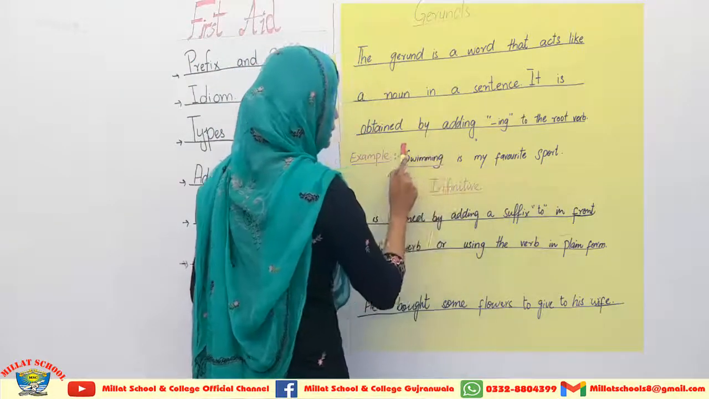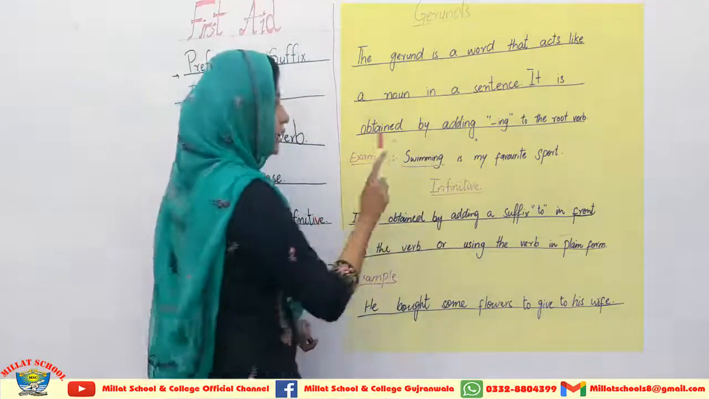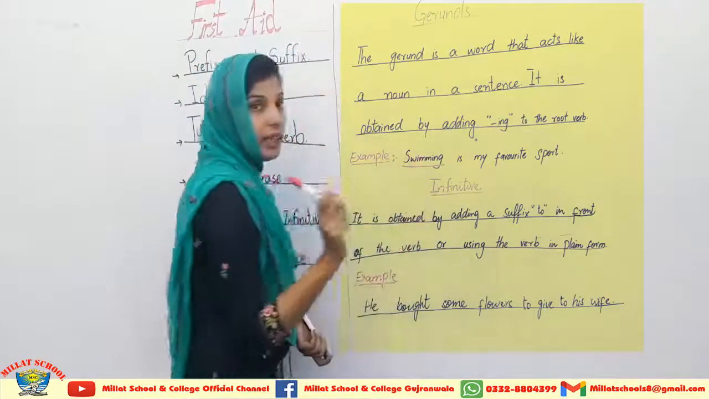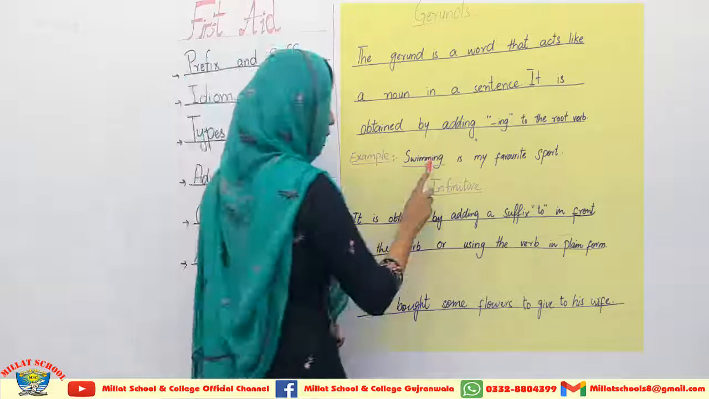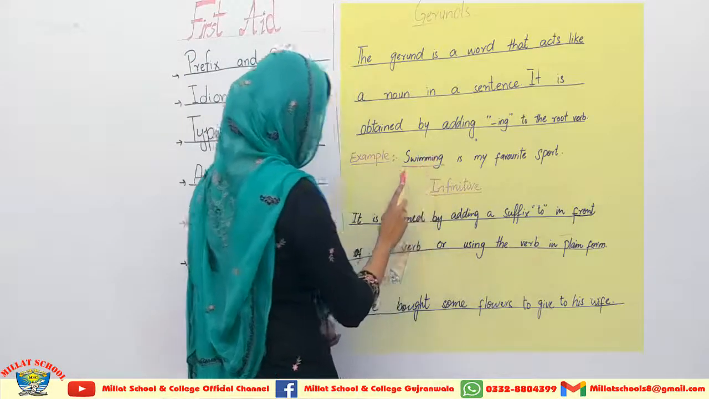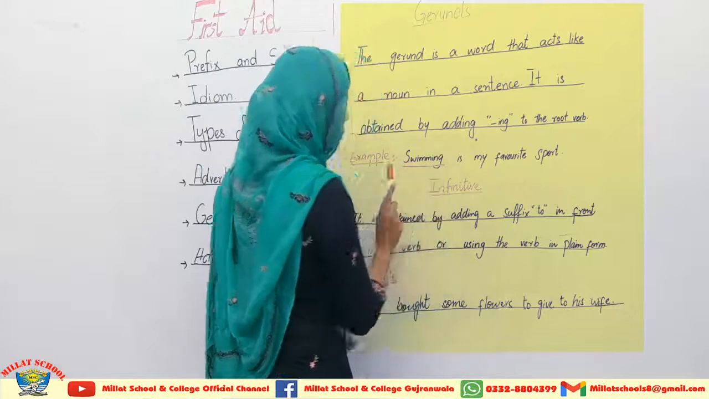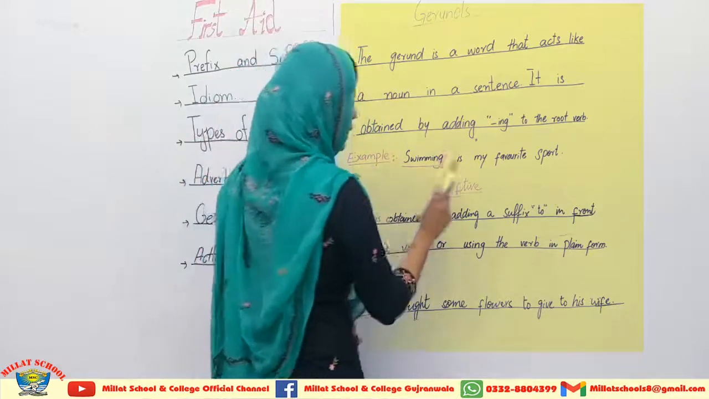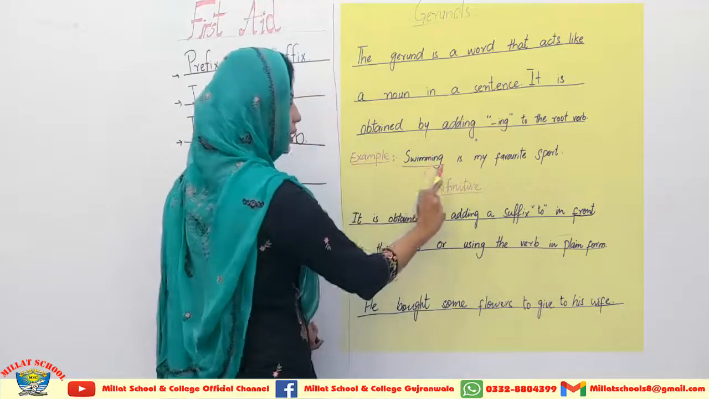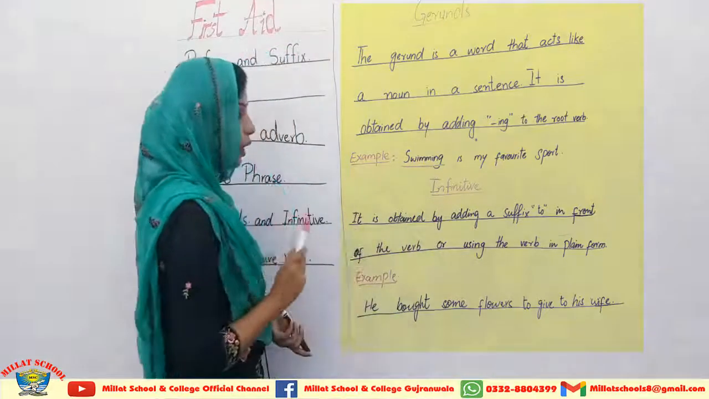Here swimming is a verb also, but this verb is acting just like a noun over here. By the addition of ing, we have made it a noun. So such types of words which behave like a noun in a sentence are known as gerunds. I have highlighted this word swimming over here in front of you.